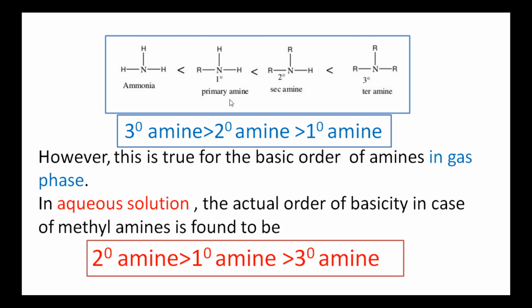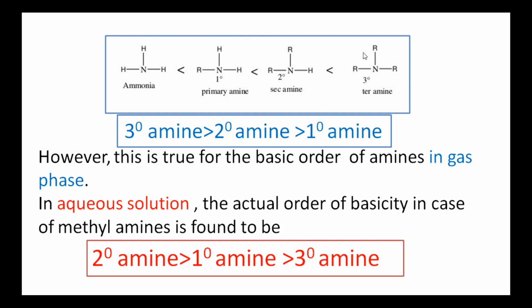gaseous phase the groups are far apart, so there is no steric hindrance, there is no repulsion between the alkyl groups, bulky groups. While in aqueous solution, these three groups in tertiary amines are close to each other, so there is a steric hindrance, there is a repulsion between these bulky groups.